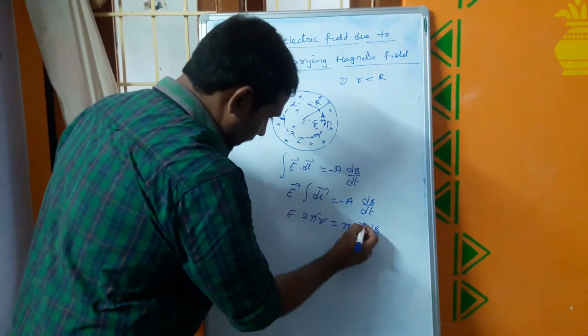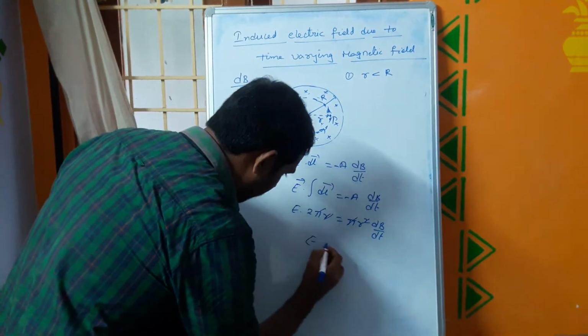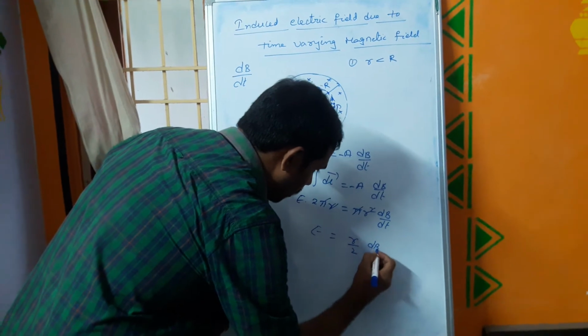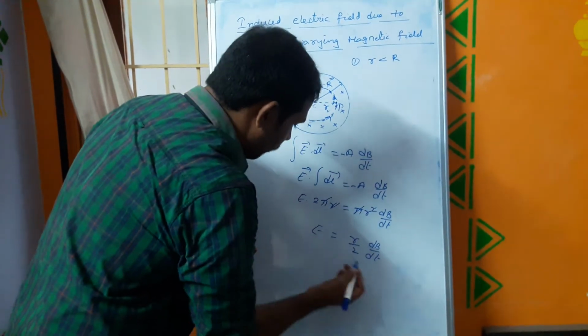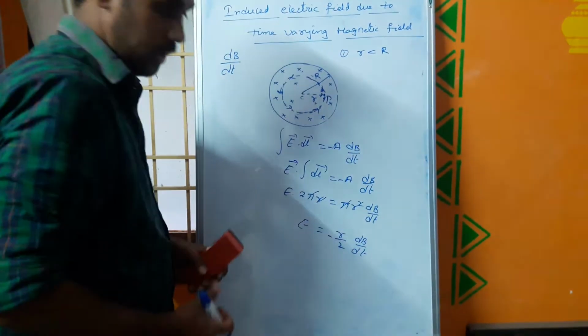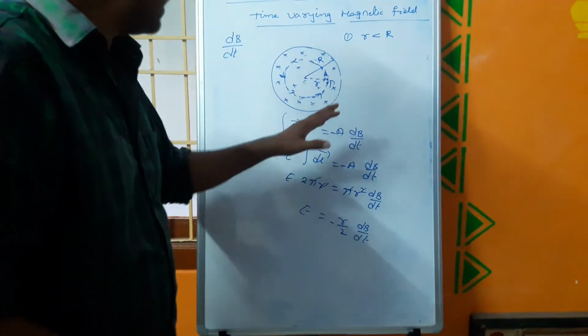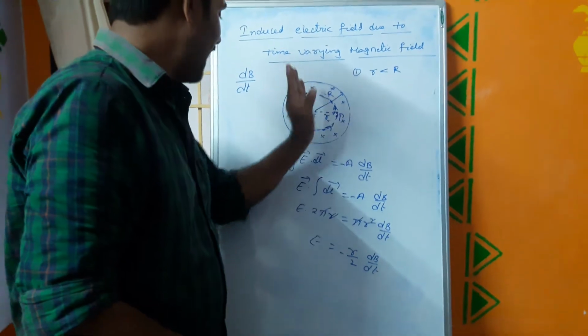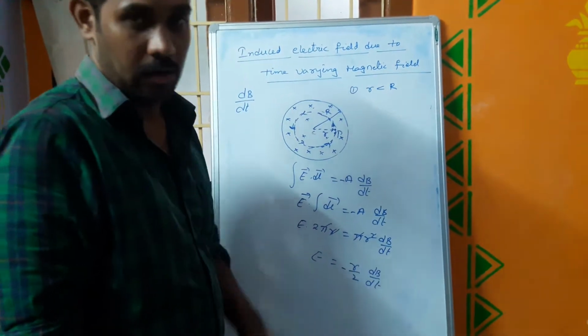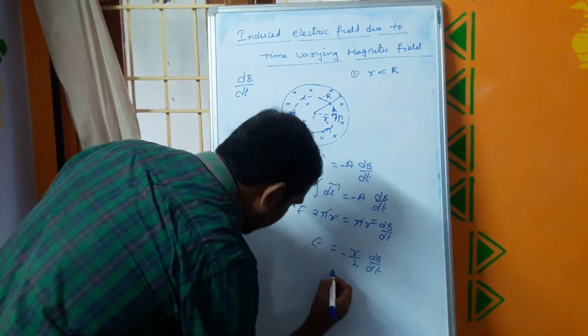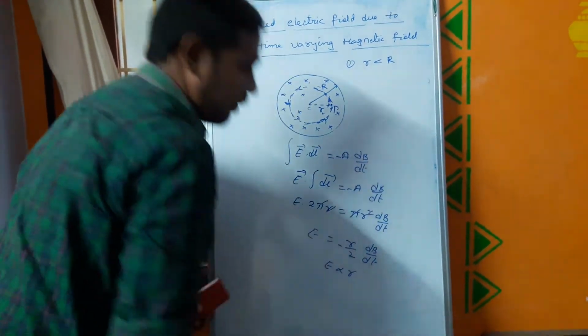Now pi and r will be cancelled out. Then the electric field will be given as r by 2 into dB by dt. If you want to put a sign, you can put it also. This is the value of the induced electric field for any internal point of a time varying magnetic field of radius R. Now clearly we can observe here E is proportional to r.